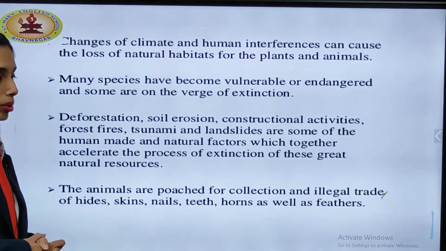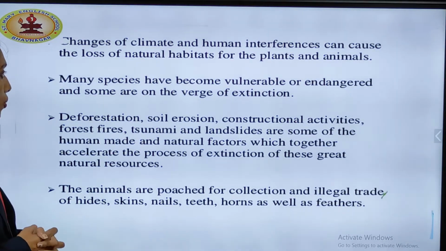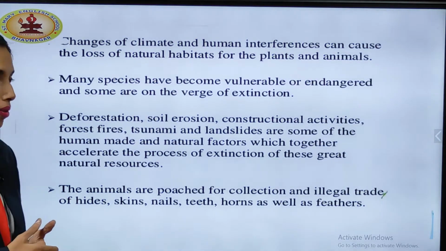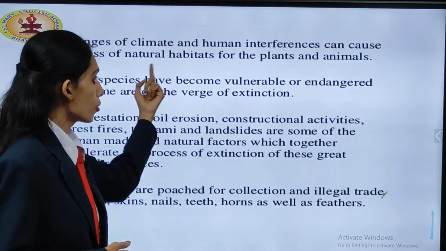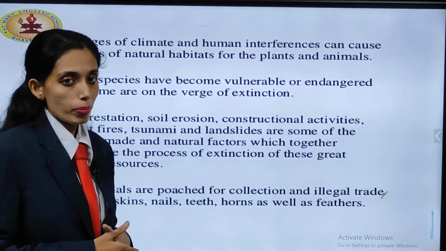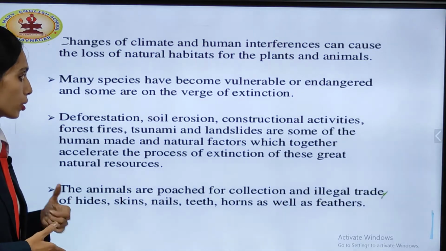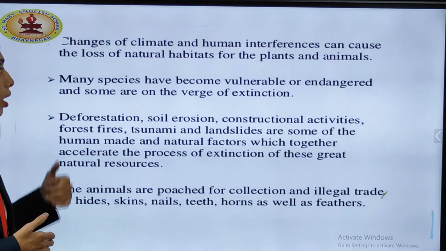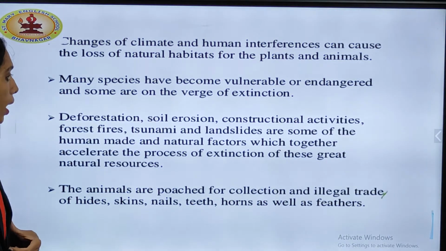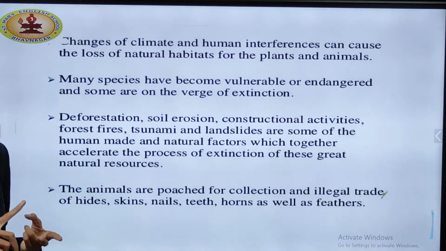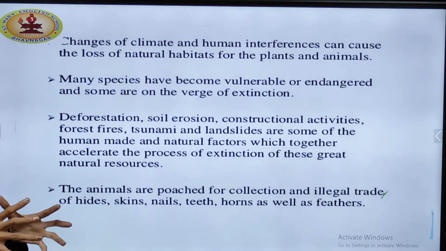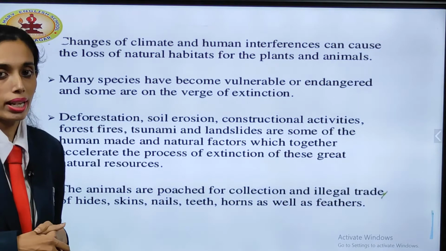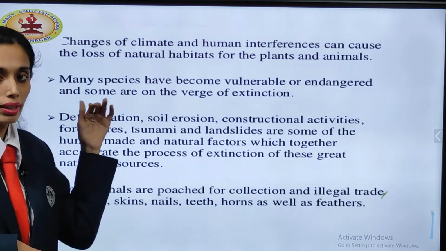Changes of climate and human interference can cause the loss of natural habitats for plants and animals. Our human intervention can disturb the places where plants and animals are surviving. Many species have become vulnerable or endangered, and some are on the verge of extinction. Some have already lost their habitat, the place where they are surviving. The number of animals has reduced.